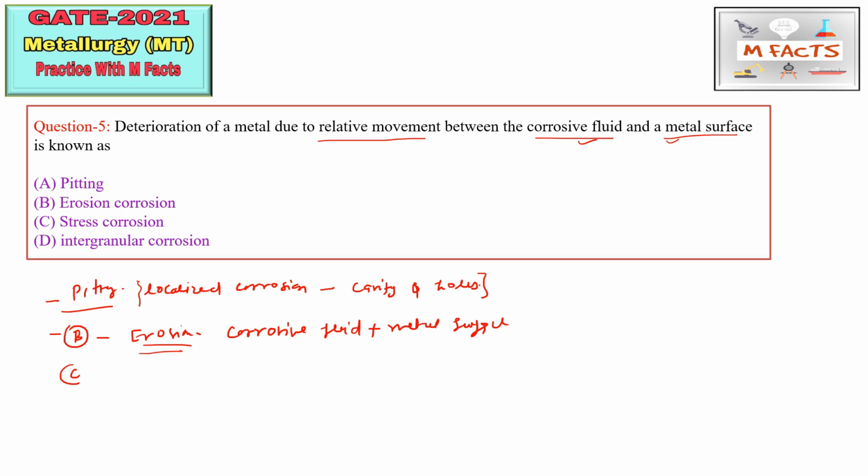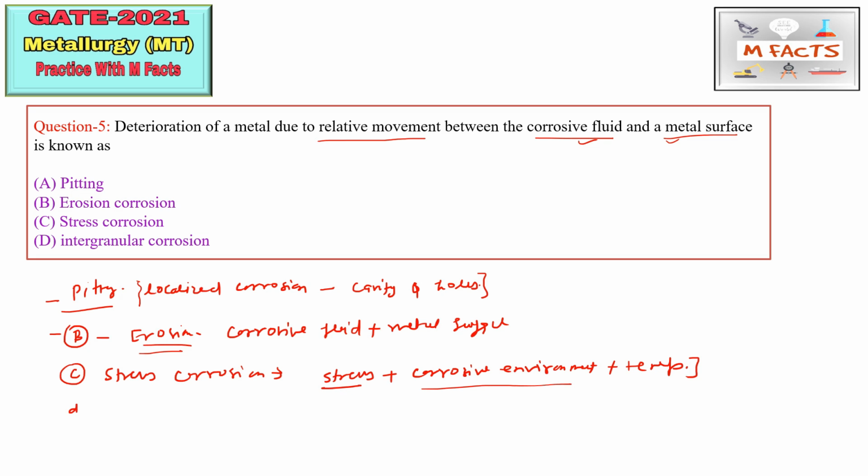The C part is stress corrosion. For stress corrosion, three things are important: first is stress and the corrosive environment, both are important, and temperature also plays an important role. So stress corrosion requires stress and a corrosive environment. And the D part is intergranular corrosion.